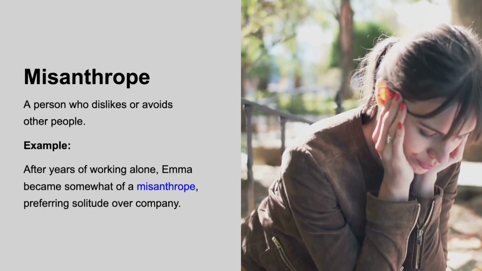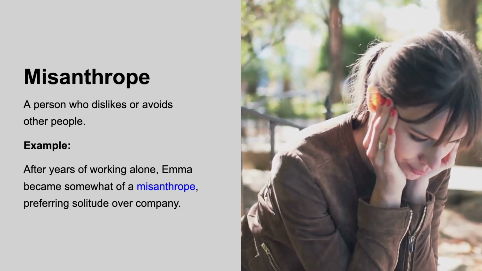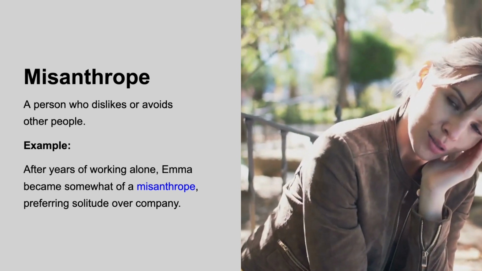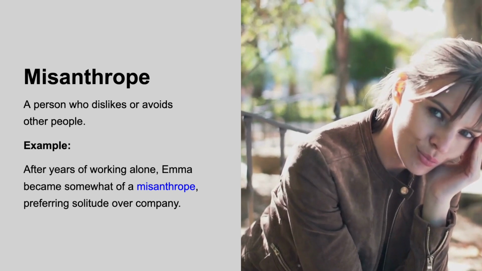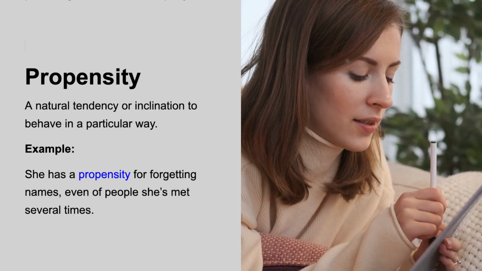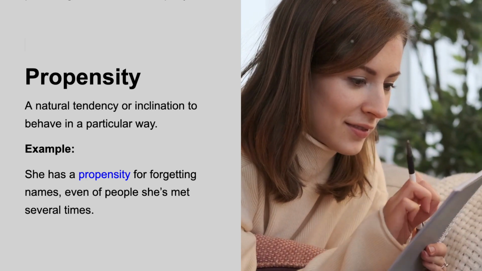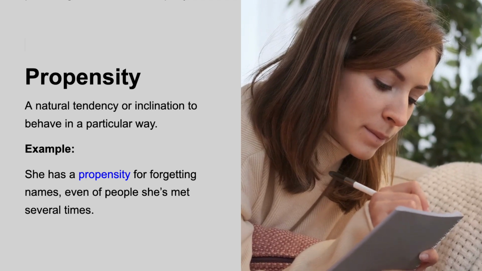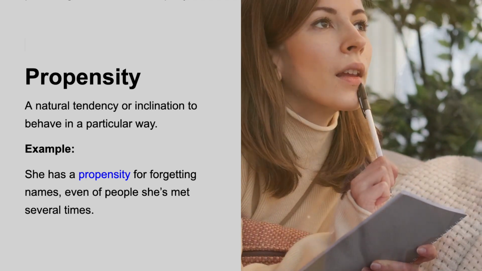Misanthrope, a person who dislikes or avoids other people. For instance, after years of working alone, Emma became somewhat of a misanthrope, preferring solitude over company. Propensity, a natural tendency or inclination to behave in a particular way. For example, she has a propensity for forgetting names, even of people she's met several times.